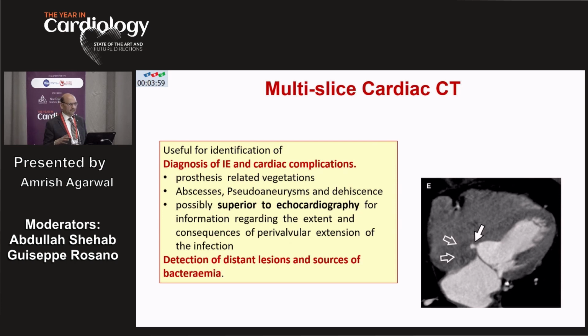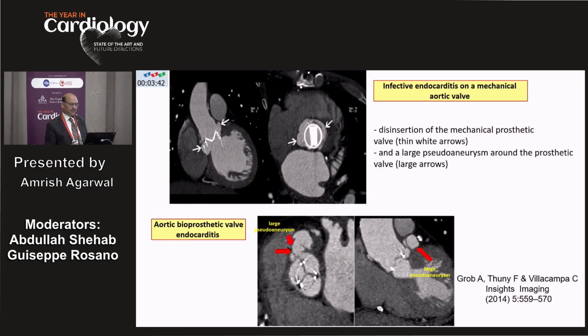Not only that, if you do a whole body CT scan, you can detect distal lesions and the source of bacteremia. In many centers, you will do a whole body CT scan and find satellite infections in the liver, the kidneys, or even a mycotic aneurysm inside the brain. So the multi-slice CT is very, very important, and there are a number of examples which show this very clearly.